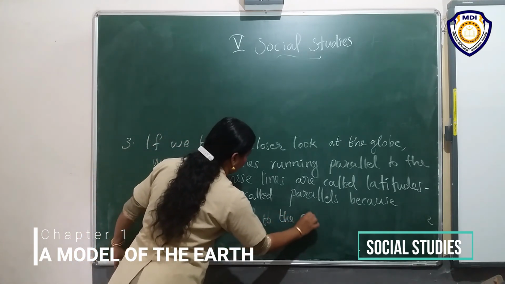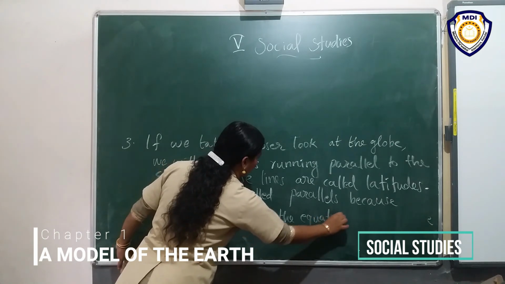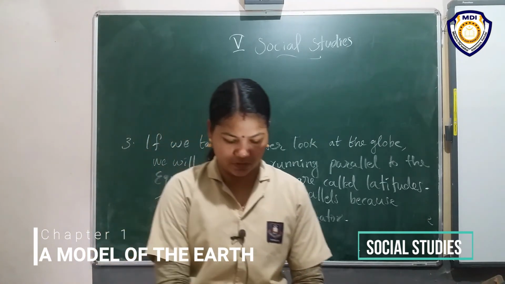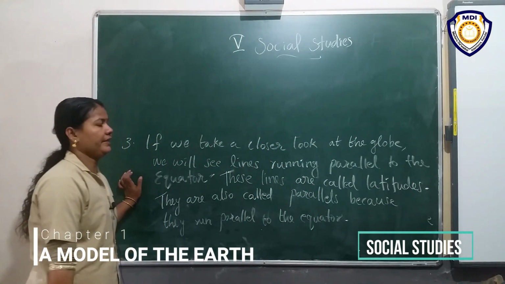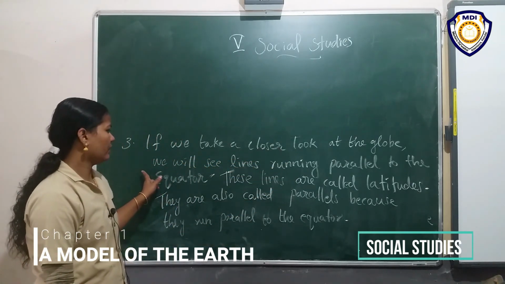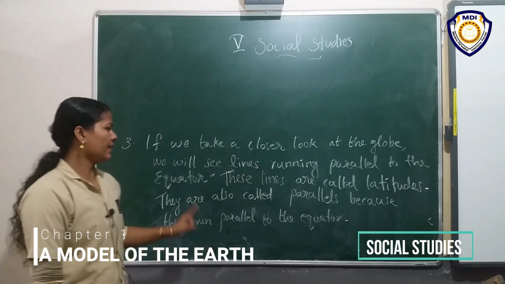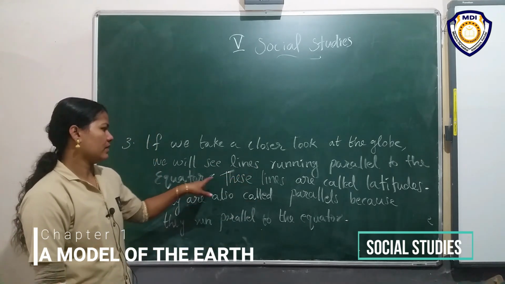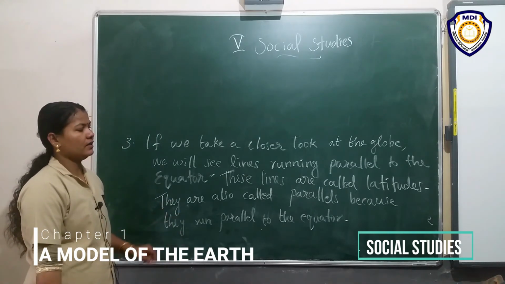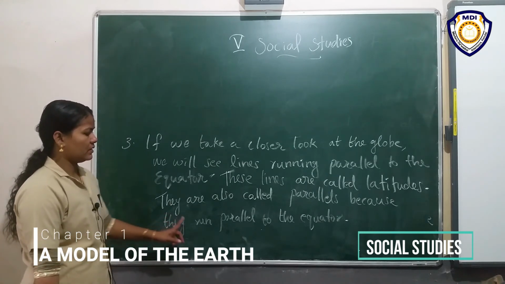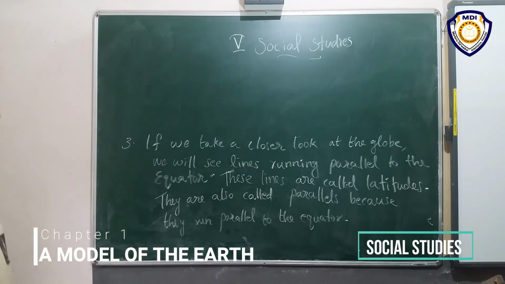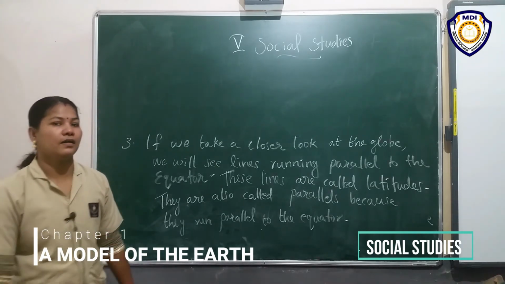Okay, I repeat the third question's answer. If we take a closer look at the globe, we will see lines running parallel to the equator. These lines are called latitudes. They are also called parallels because they run parallel to the equator.